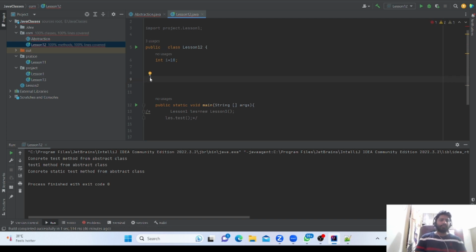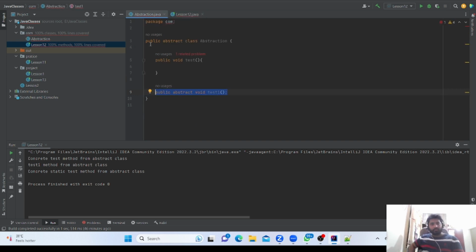That is the basic difference between abstract class and concrete class. In abstract class we have the benefit of both, like we can make an implemented method and an unimplemented method also. So now the question arises, why do they make this abstract method? Abstract method is the concept of abstraction, where we want to hide the data. So how are we hiding the data? We cannot create the object for an abstract class.